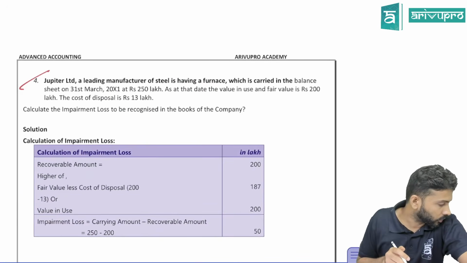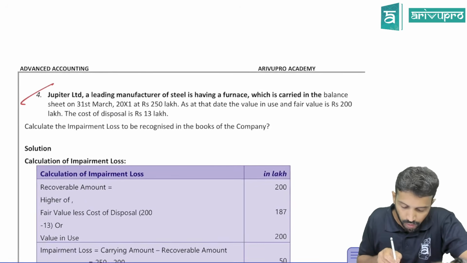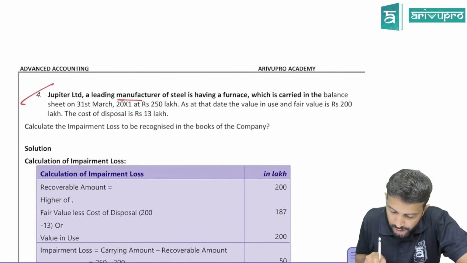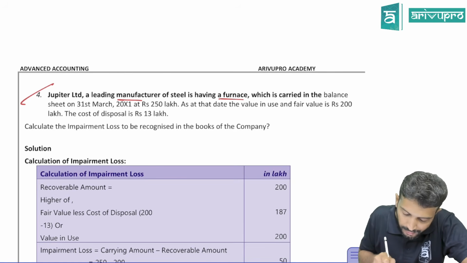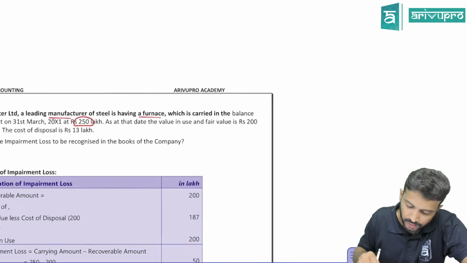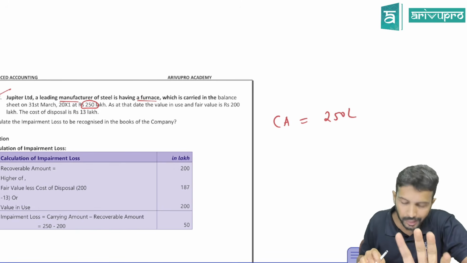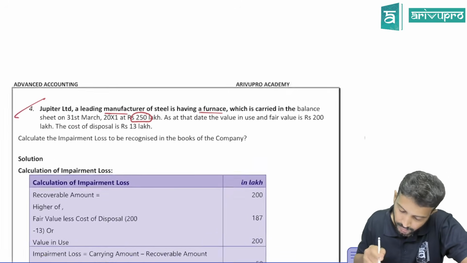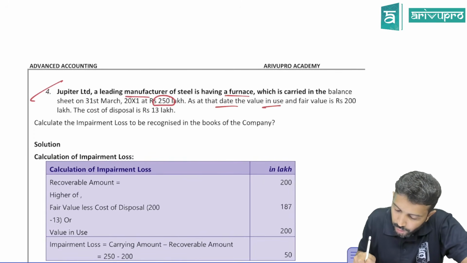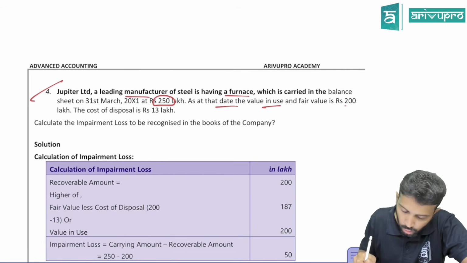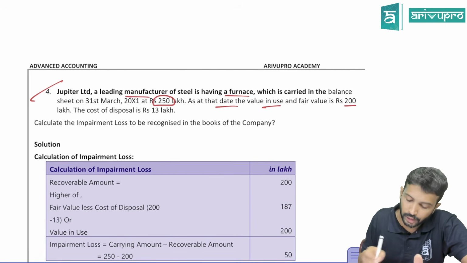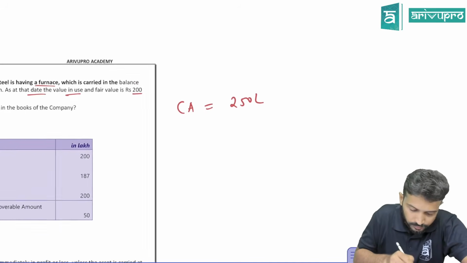Question number 4, sir. A leading manufacturer of steel has a furnace carried in the balance sheet at 250 lakh. So what is the carrying amount of that asset, sir? 250 lakhs. Carried in the balance sheet means showing in your books at 250. As at that day, value in use and fair value is 200 lakh. Both value in use and fair value is?